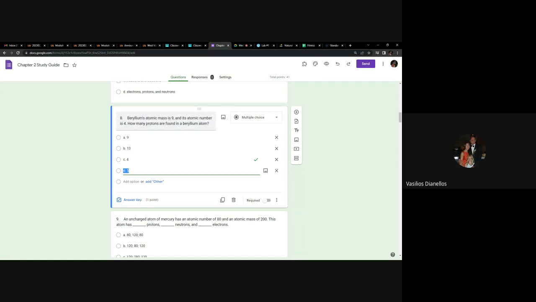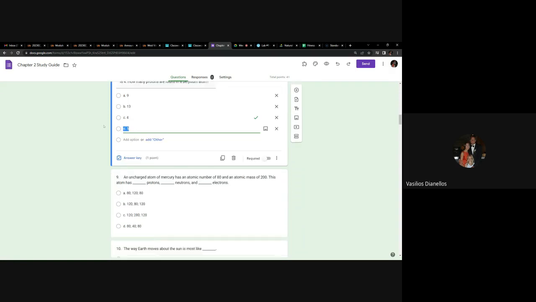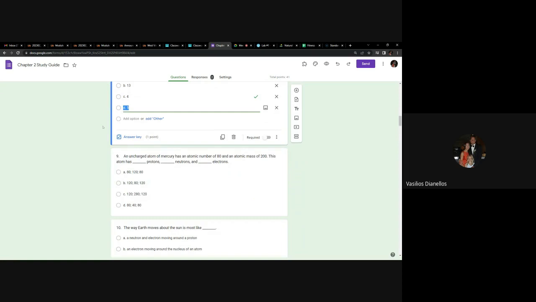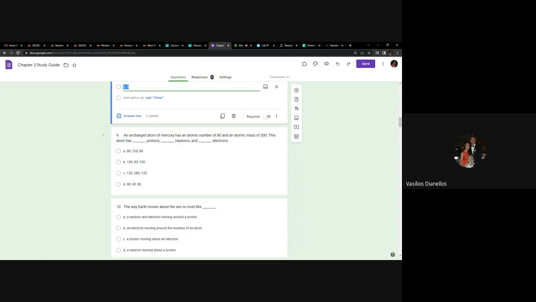I might ask about the protons. I might ask about the neutrons. We shall see. And it probably won't be about beryllium. So any questions about number 8? All right, here's another similar one where it requires a little bit of basic math.